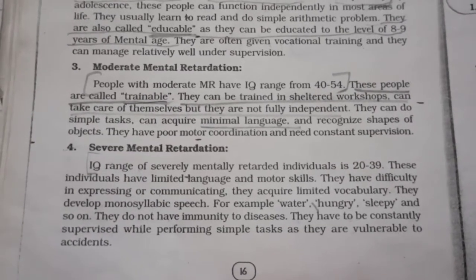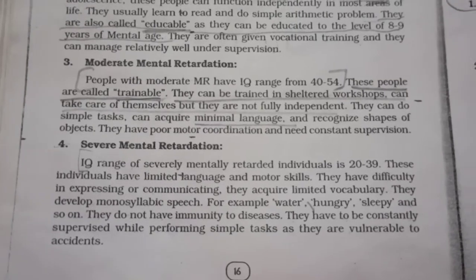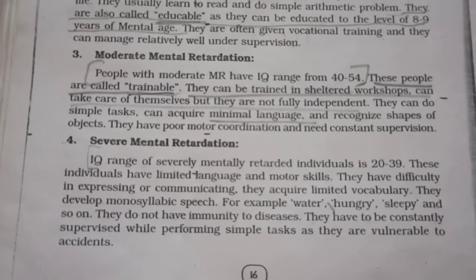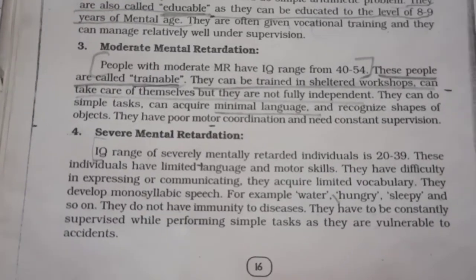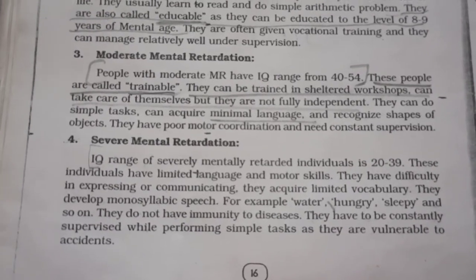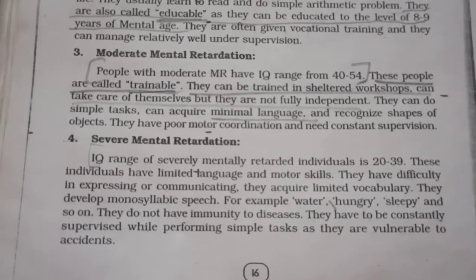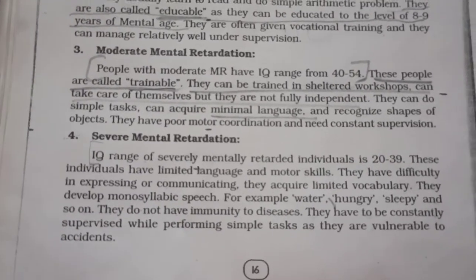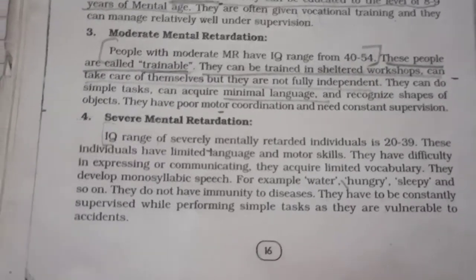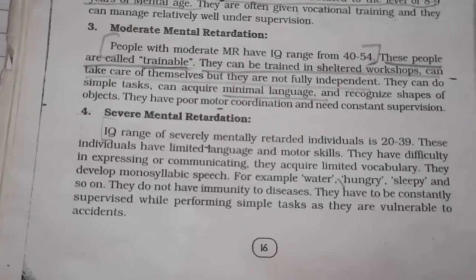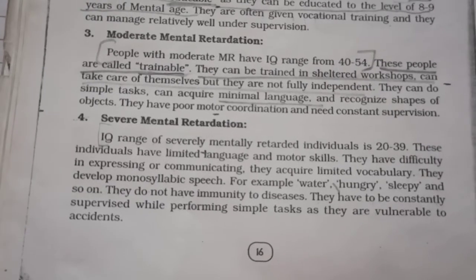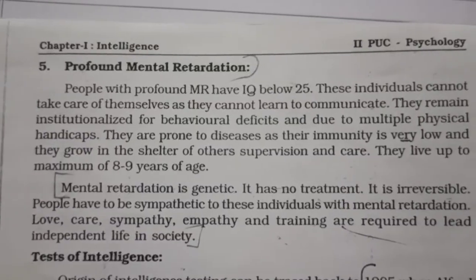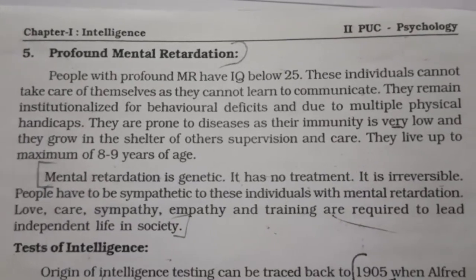They can ask for only the basic things which are needed the most. These people compulsorily need a supervisor to take care of them because they are dependent, not independent, and they cannot perform things individually. So this is the last bit.